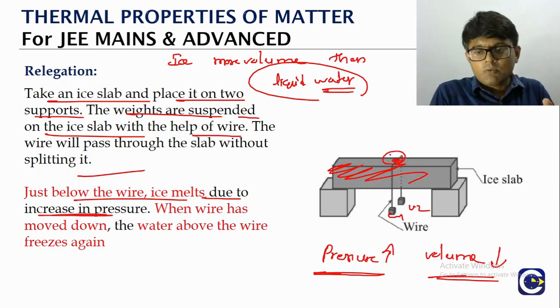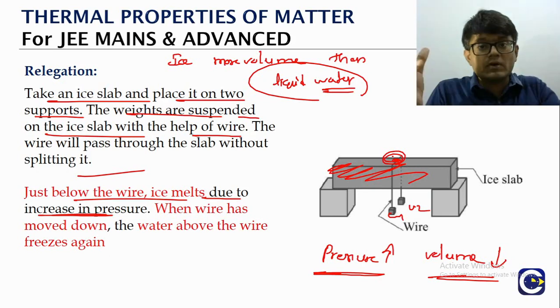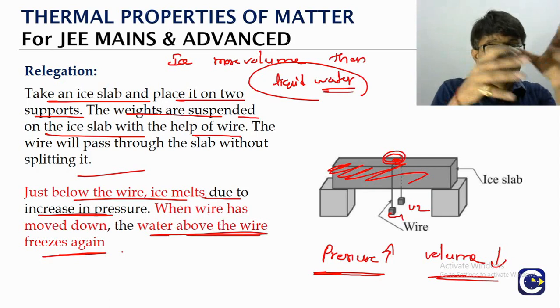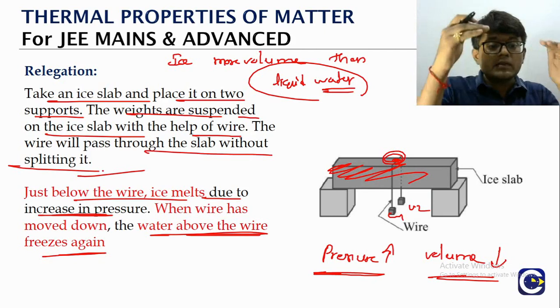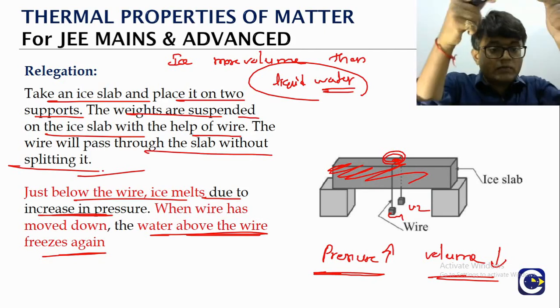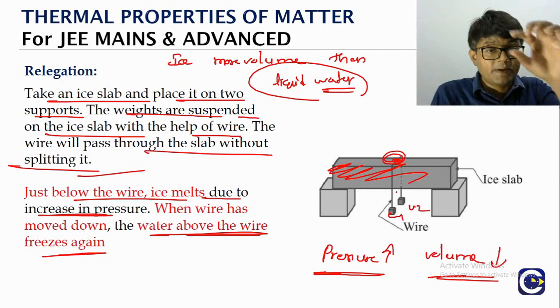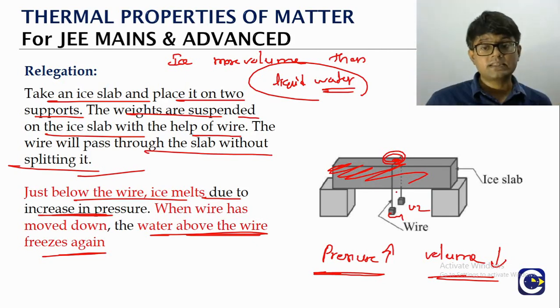Once the wire has gone a little bit inside, the portion above is relieved of the pressure. There is no pressure now, so the water above the wire will be frozen again. Like that the wire keeps on moving without splitting the slab. After some 2 minutes you come and see, it would have passed through some distance. After half an hour, it would have passed through some more distance.